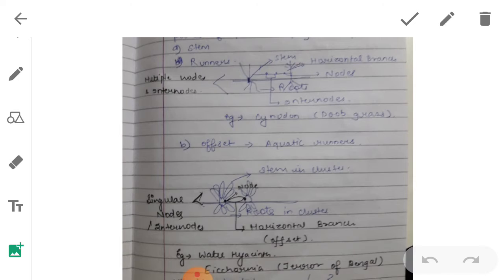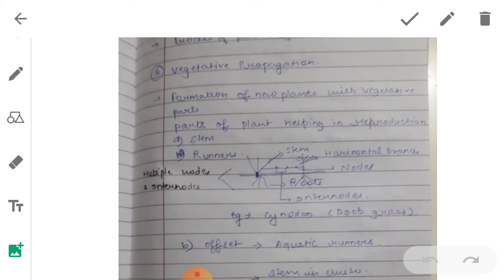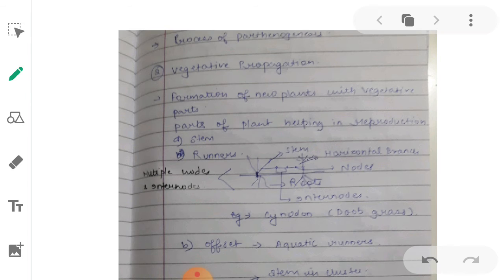So I am zooming this picture and we will start with the explanation. Vegetative propagation is the formation of a new plant from the vegetative parts. What comes under vegetative parts? Stem, roots and leaves. These are the vegetative parts, which are visible outside.